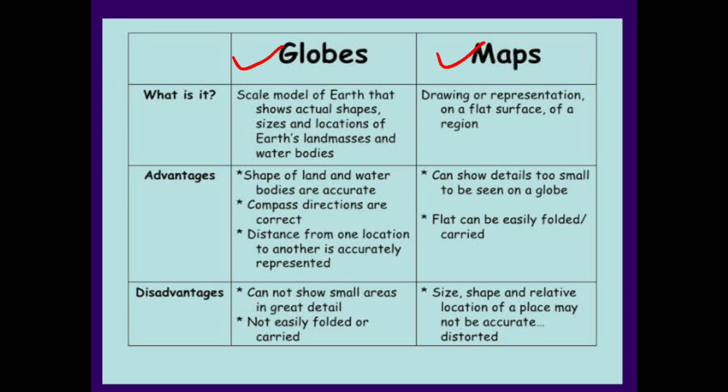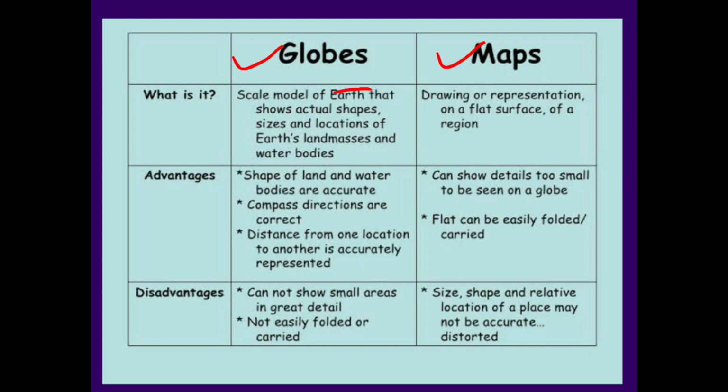If you want to see any particular country's map, you can also see that. But if I want to get, like, an Africa globe, it is not possible, because a globe represents the whole world, that is the whole earth.